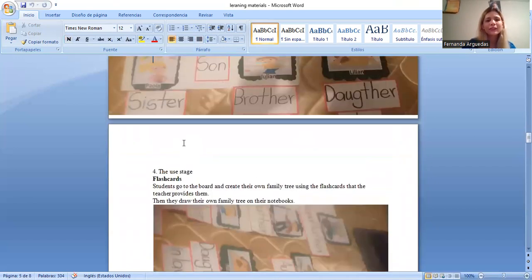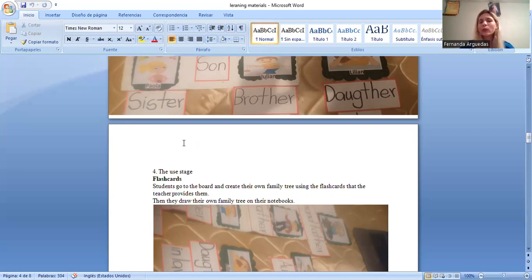And in the use stage, I have as last material flashcards. Here the students will go to the board and create their own family tree using the flashcards that the teacher provides them. For example, if my students in their families only have